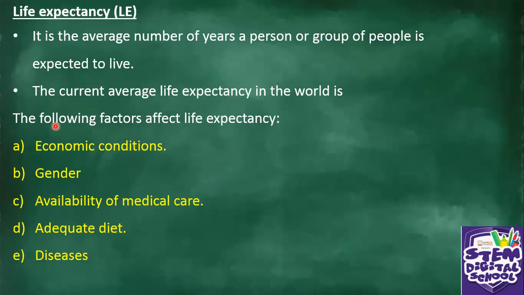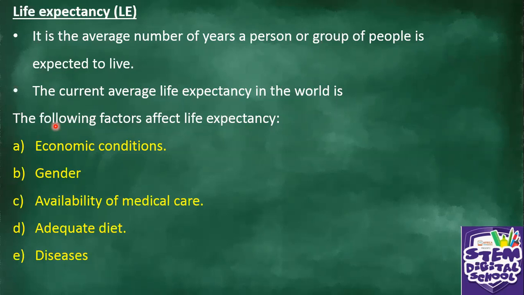A, economic conditions. How do economic conditions affect life expectancy? In other words, the economy of the country. It can affect what? The average number of years people in that area are expected to live.